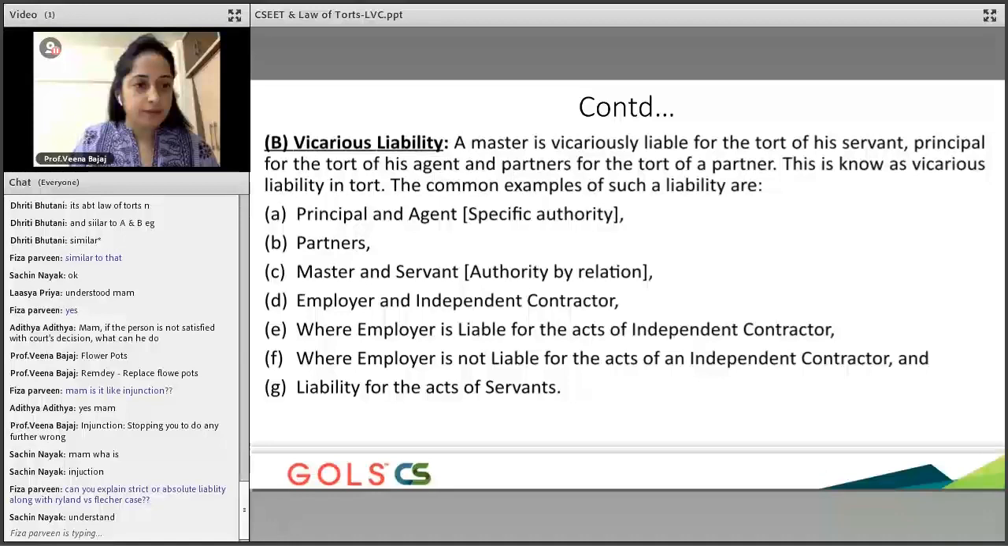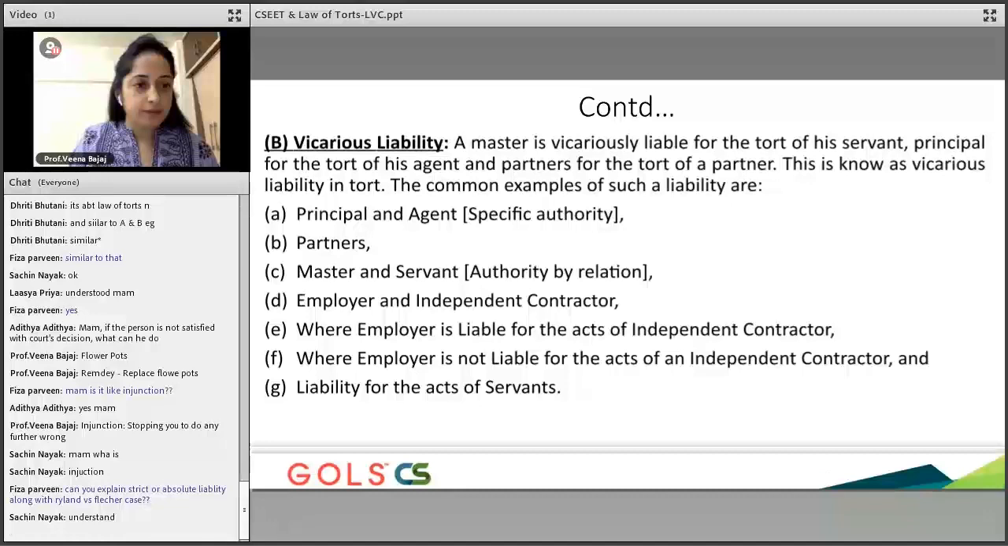Then we have something called vicarious liability. Now, what is vicarious liability? Vicarious liability means you are liable for the acts of another, like a principal is liable for the act of a servant. That is vicarious liability. Here there are certain principles that they have given, and certain examples where vicarious liability applies.